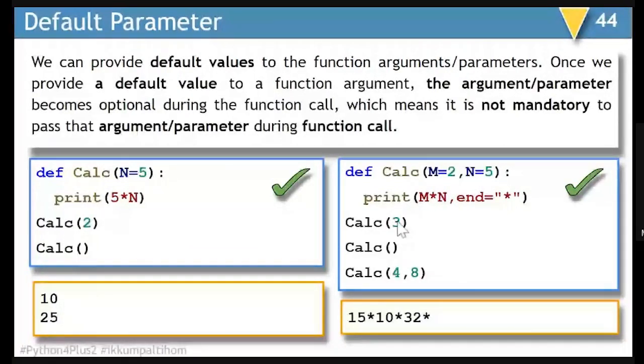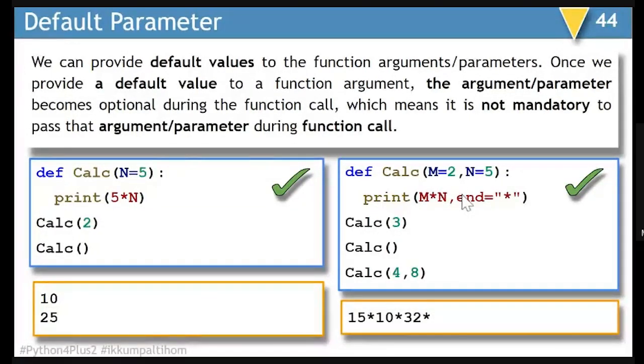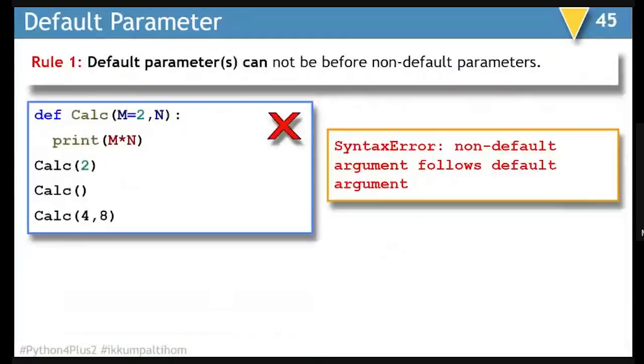And the second time, when I am passing no parameter, it is going to be 2 into 5, that is 10. And the third time, when I am passing 4 and 8, it is going to be 4 multiplied by 8, that is 32. So in one single line, this answer will be displayed because of end is equal to star. So 15, 10, and 32 will be the results for this.